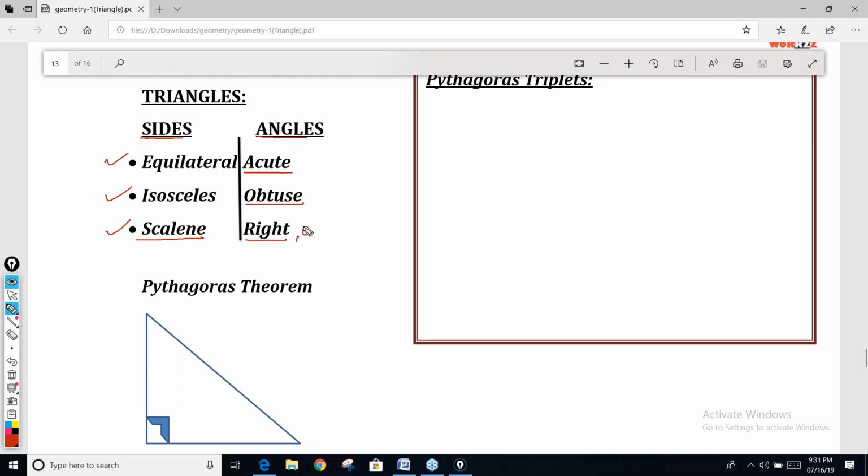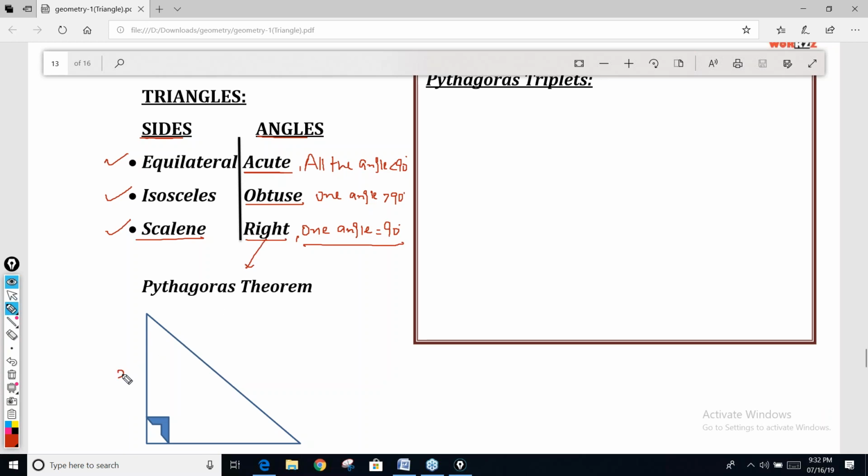In a right angle triangle, one angle is equal to 90. In an acute angle triangle, all the angles are less than 90. And in an obtuse angle triangle, one angle has to be more than 90. That everyone knows. Now in the case of a right angle triangle, we have done a theorem called Pythagoras theorem, which is based on the right angle triangle.